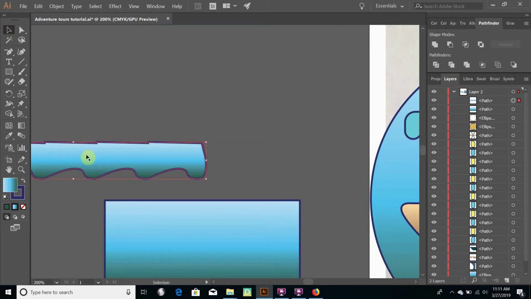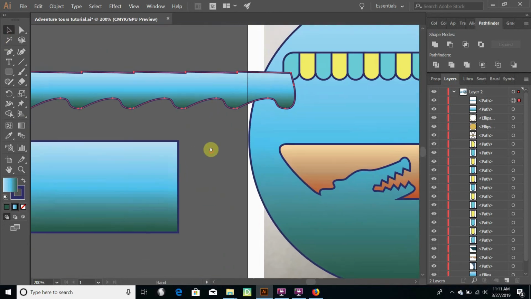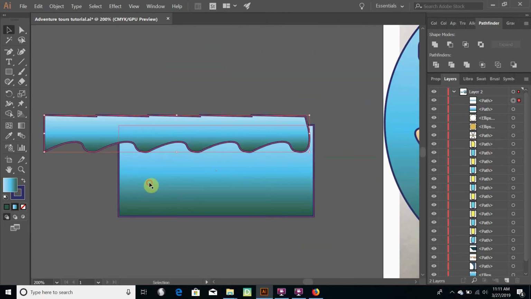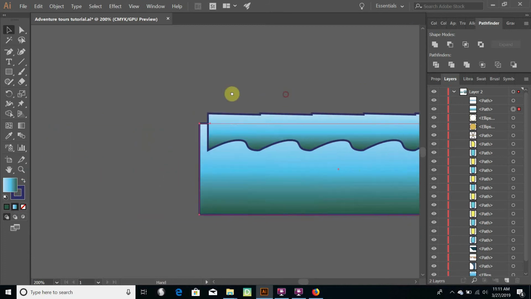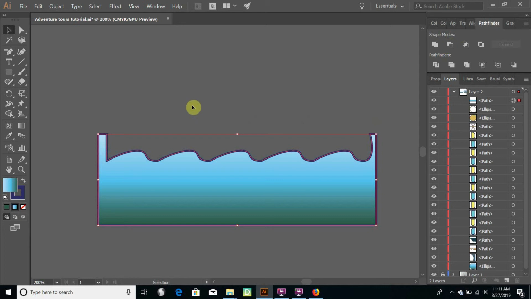I can go back to my selection tool, and I'm actually going to use this as a shape to cut out the top of my wave. So we'll use our rectangle that we've got here. Stretch out the rectangle as long as we need it to be, so that it goes under the entire wave. And we'll just select both of them, use our Pathfinder tool to minus the front, and we've got our waves now.